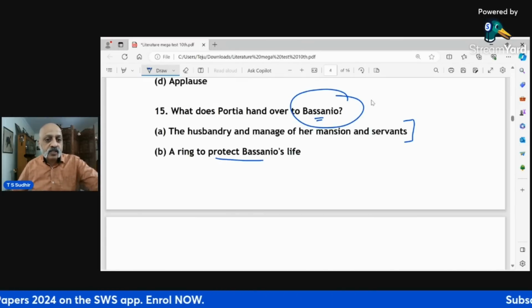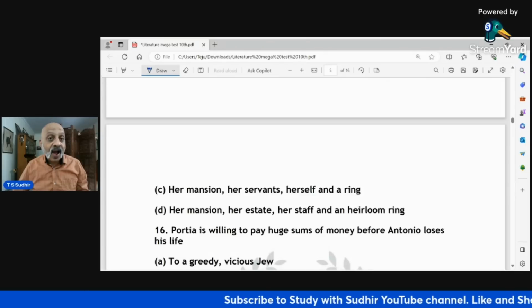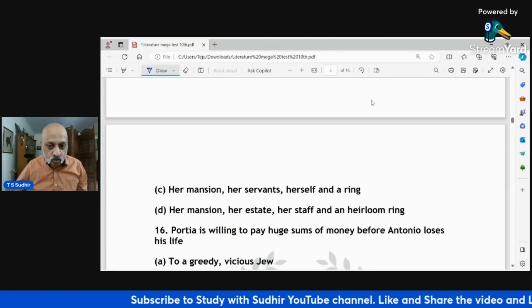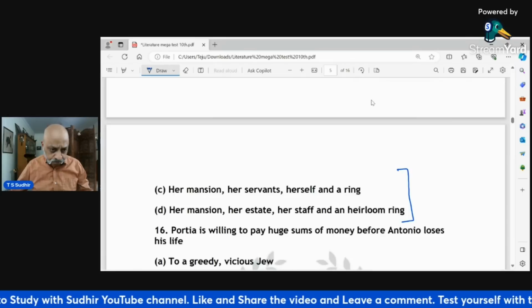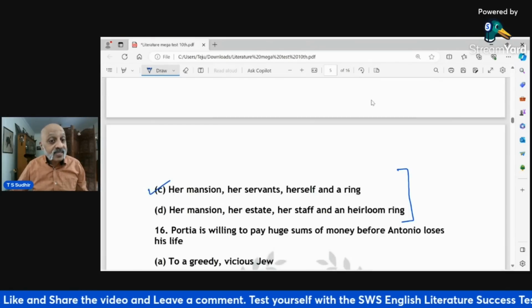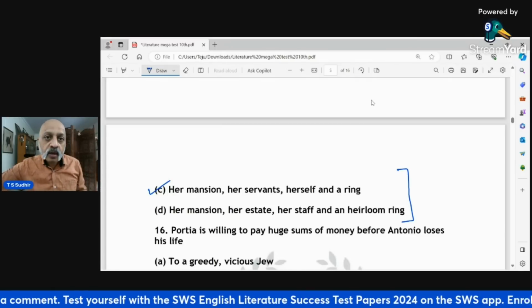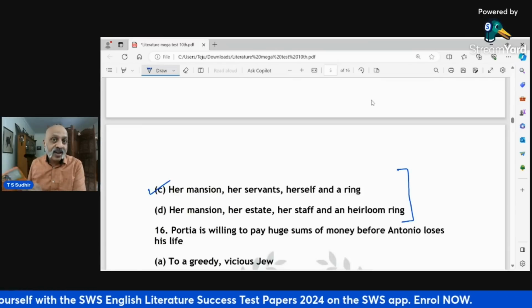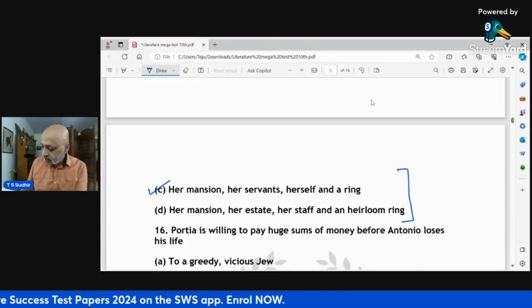A ring to protect Bassanio's life, her mansion, her servants, herself, and a ring. Her mansion, her estate, her staff, and an heirloom ring. Now, you see, these two sound very similar. So you need to be careful. The correct option is option C. Again, read the text very carefully. Act 3, Scene 2, after he has chosen the correct casket, the lead casket, that's when she says this.